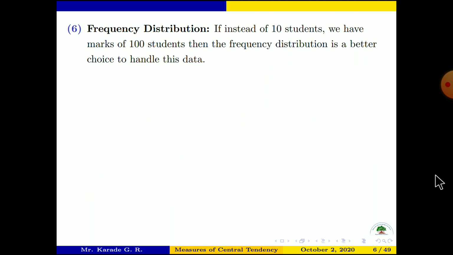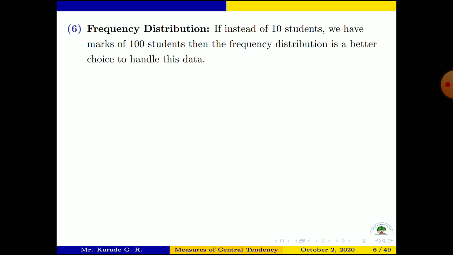Now, frequency distribution. Suppose instead of 10 students, we have 100 students. Then what will happen? We collect the marks obtained by these 100 students out of 5. Then we have 100 numbers.